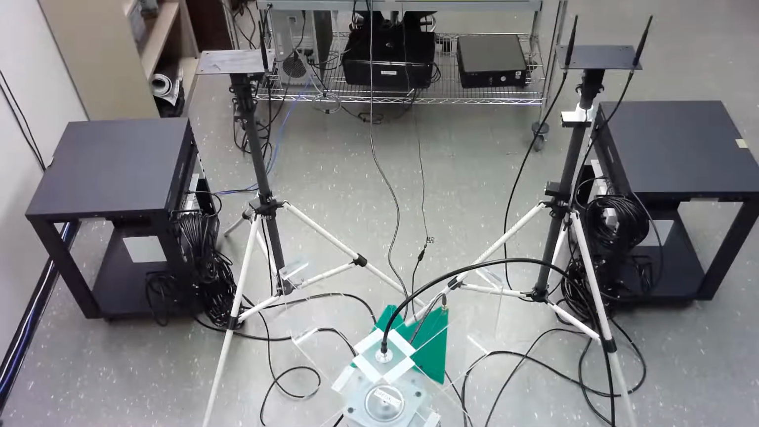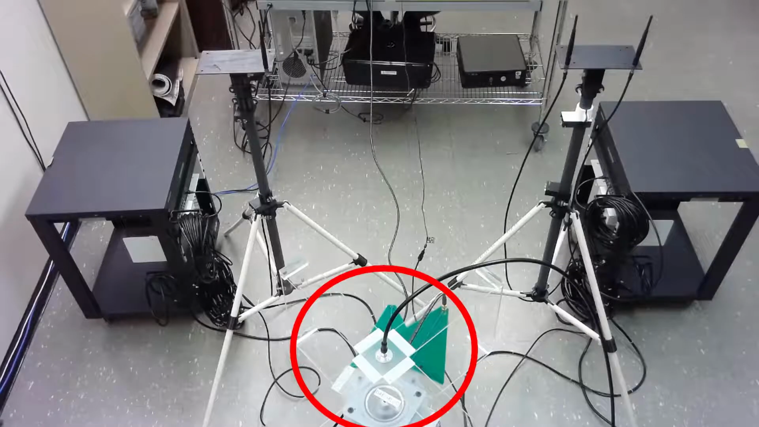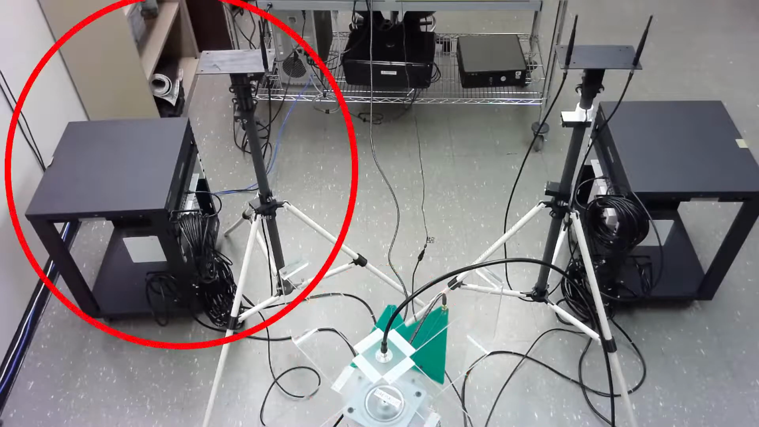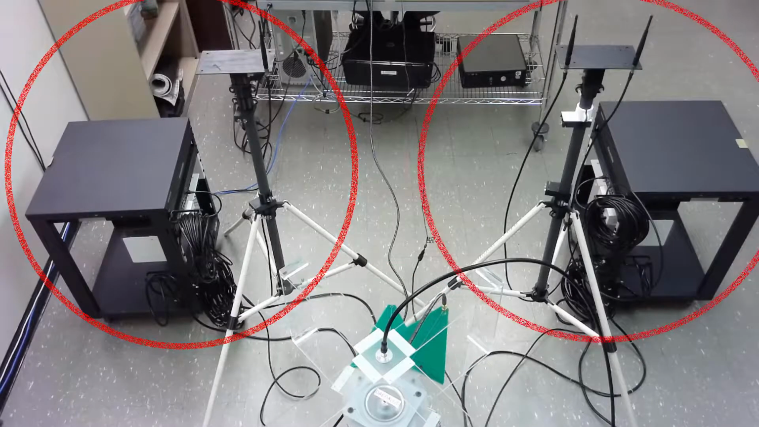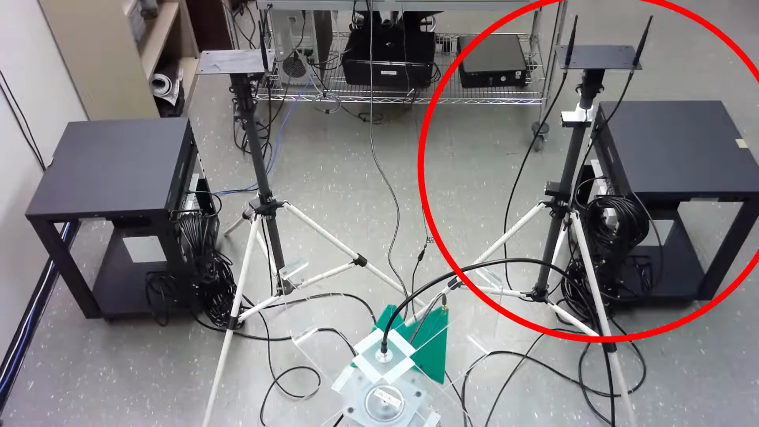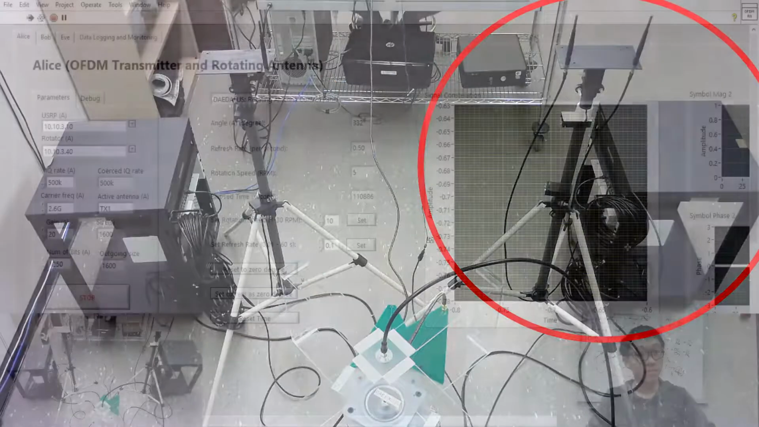Now I would like to go over the hardware we have set up in our lab. This device here is a transmitter, which we call Alice. Alice will be transmitting key bits at 2.6 gigahertz, connected to two USRPs. The antenna on the left is a receiver, which we call Bob, and the multi-antenna on the right is an eavesdropper, which we call Eve.